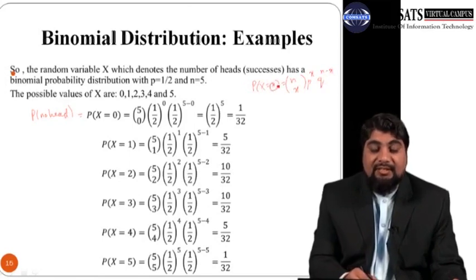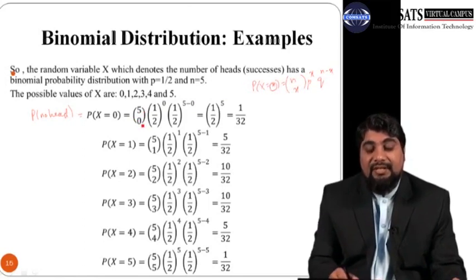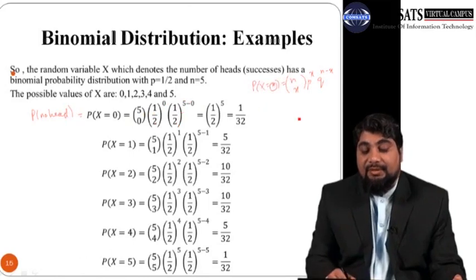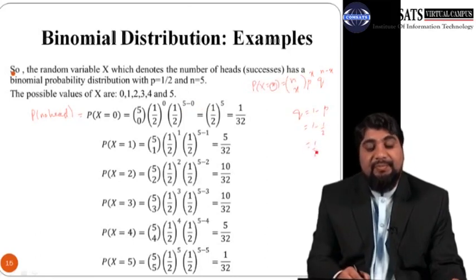So just replace this x by 0 here, and n is 5, so 5C0, and then p is 1/2 raised to power 0, and then q is also 1/2, because q is equal to 1 minus p, so 1 minus 1/2 is also 1/2.